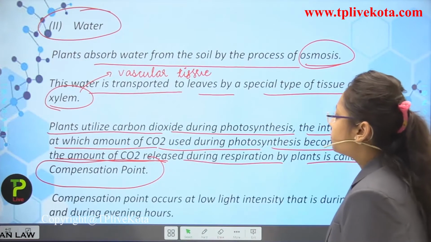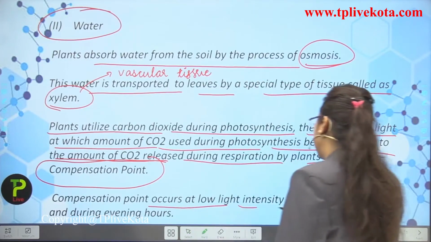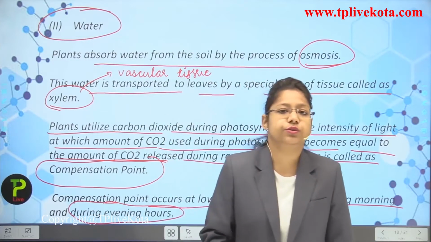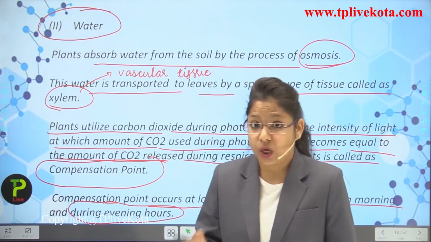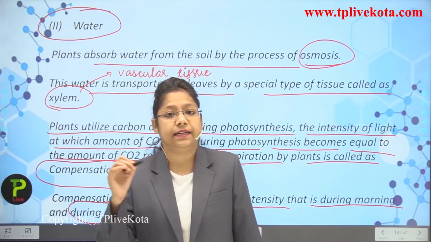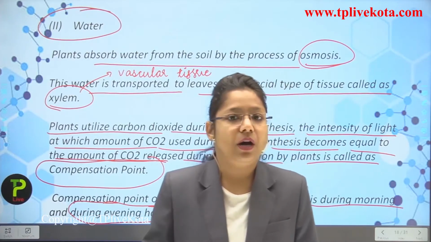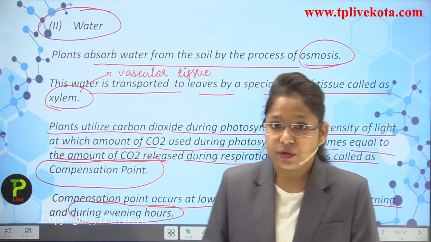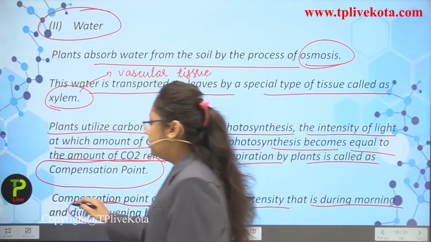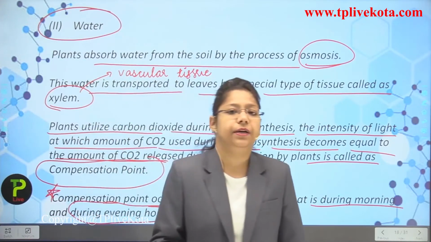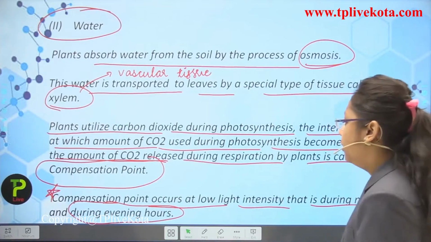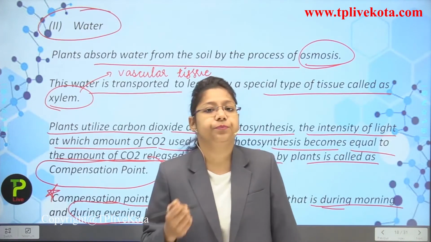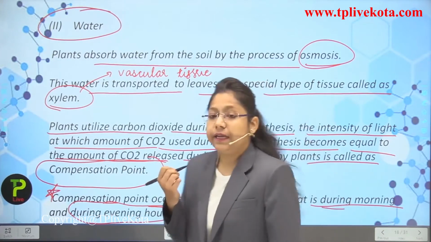Now, the compensation point occurs at low light intensity, that is, during morning and evening hours. So students, it is advised not to sit under the plants at night or in the evening, because the plants carry out respiration and release carbon dioxide. Okay students, it is very important to learn that there is a compensation point at which the carbon dioxide equilibrium is maintained. It occurs at lower light intensity, during the morning or evening time.